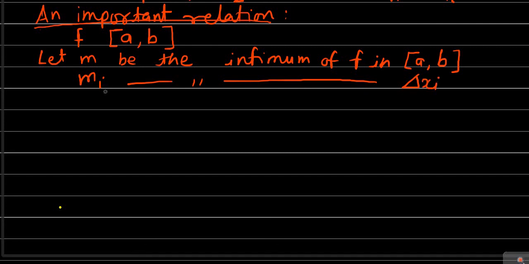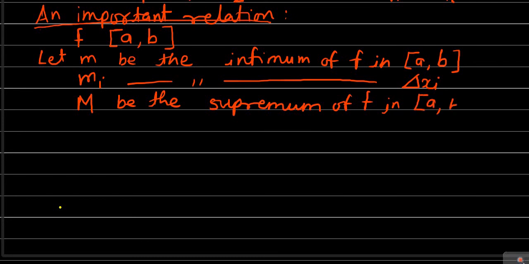Next, let capital M be the supremum of f in the complete closed interval a to b. And finally, capital Mi be the supremum of the function f in the ith subinterval, that is delta xi.